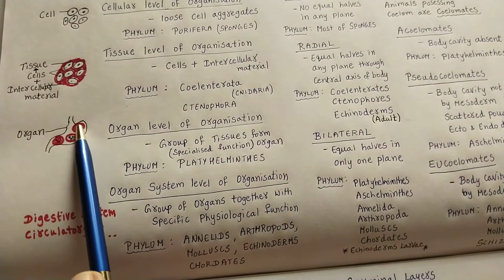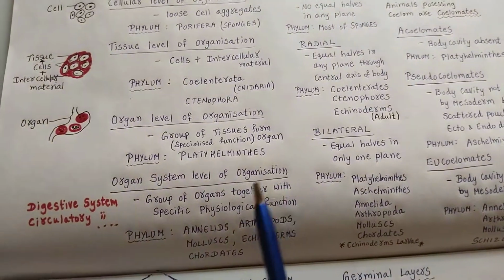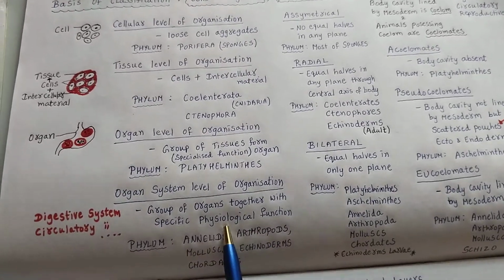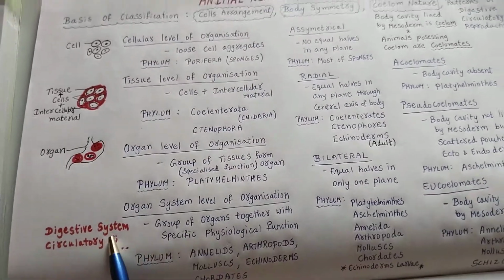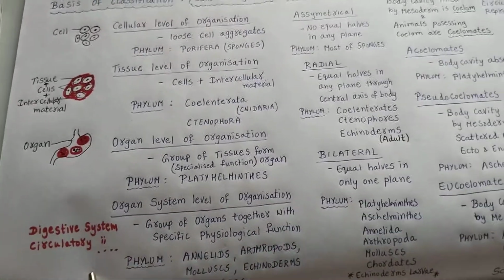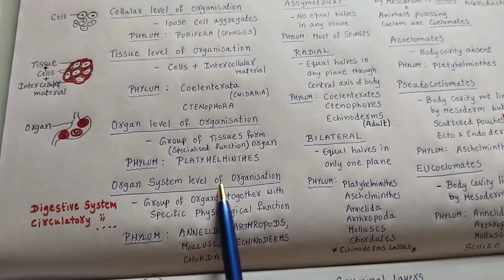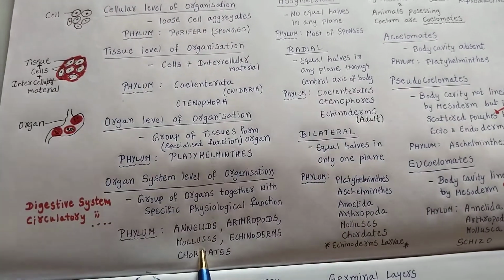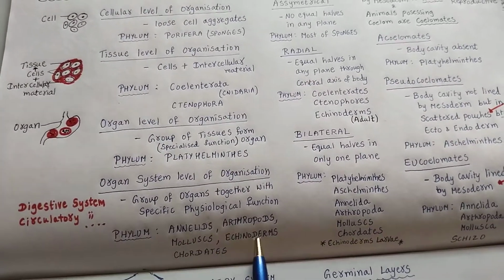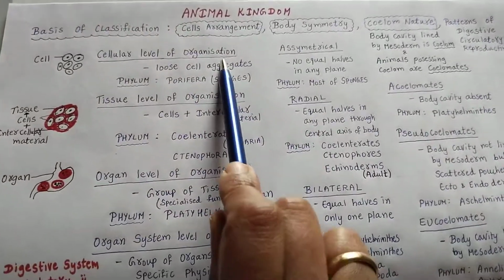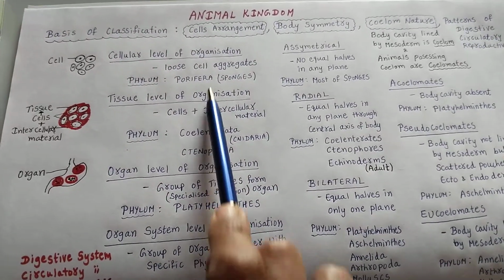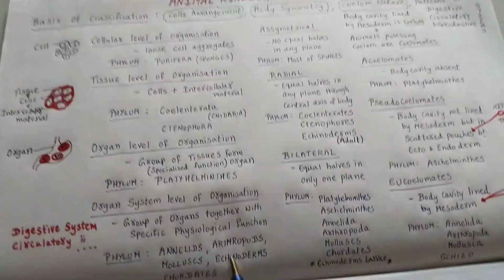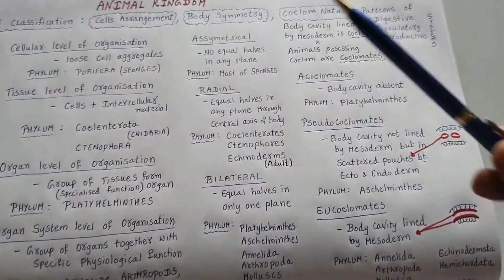You can see the group of tissues forming an organ. Next, coming to the organ system level of organization. All the groups of organs together with a specific physiological function, for example either the digestive system or the circulatory system, is called the organ system level of organization. Which phyla come under that? Annelids, arthropods, mollusks, echinoderms and chordates. So this is about the cell arrangement, based on the level of organization: cellular level, tissue level, organ system level, and the phyla I have given here.